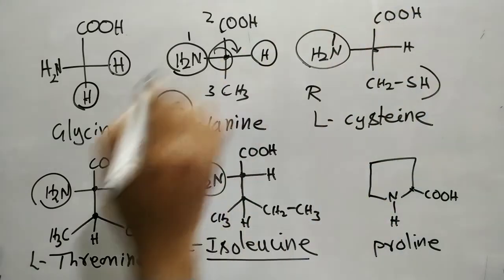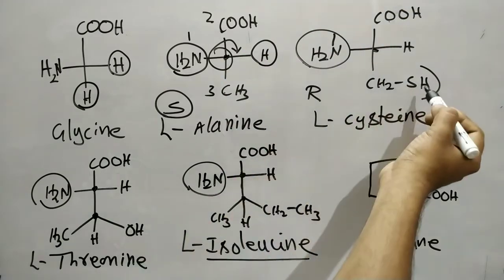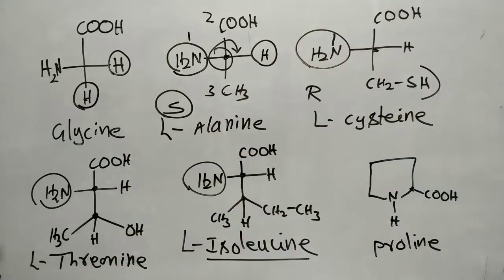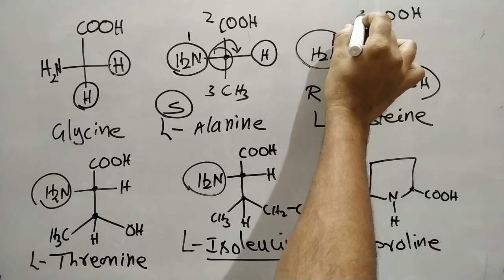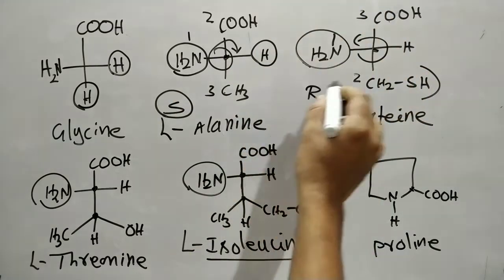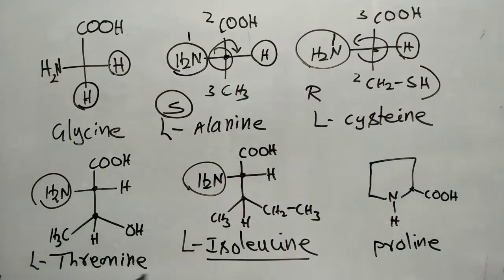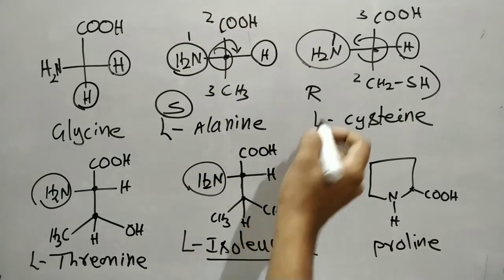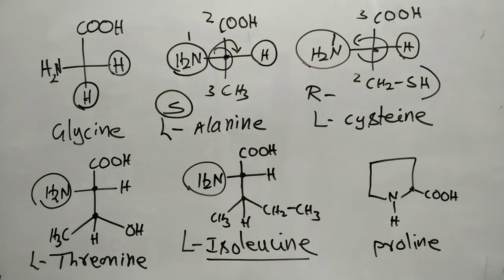Here oxygen, here sulfur. Sulfur has a higher atomic number than oxygen, so this one gets the second priority, and this one is the third priority. So 1, 2, 3 is anti-clockwise, but the least priority group is on the horizontal line, so it is the R configuration. Cysteine has the R configuration.